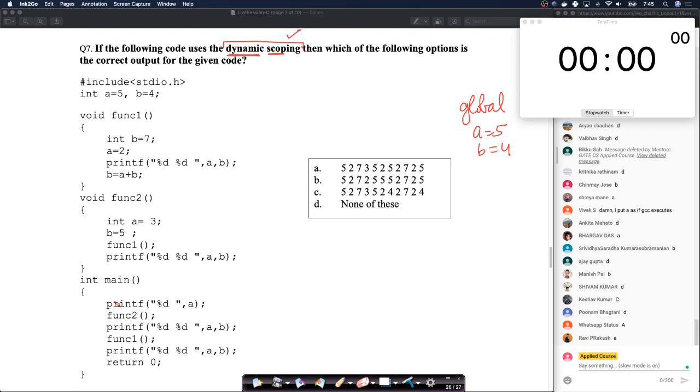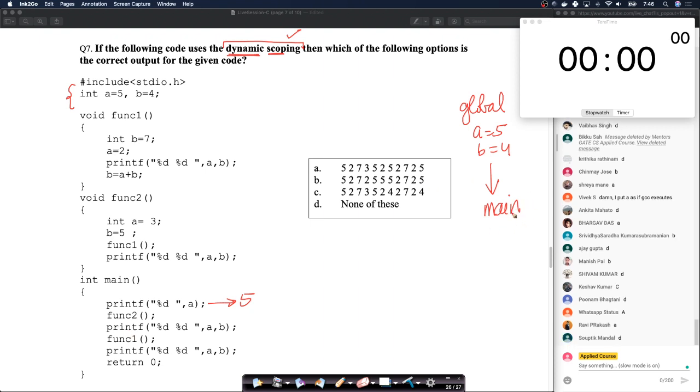Now what happens? Main gets called. You are printing A, right? So this will print 5 first and foremost. Cool. Then we are calling function 2. Again, from global, we are calling main, right? Remember that global calls main. Basically, you have the global scope. Once the global scope is done, you get your main, right?